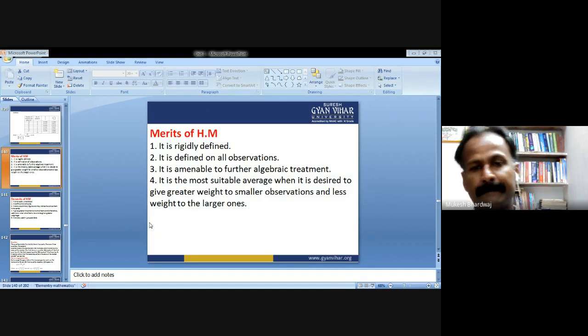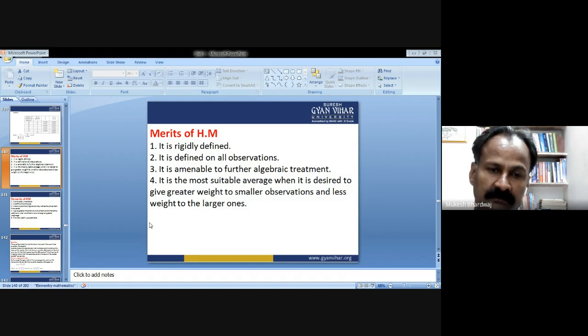So basically, this is the most important merit of harmonic mean, to give the suitable average with greater weightage to the smaller observations and less weightage to the larger ones. Okay, and another important merit is that it is defined for all observations.